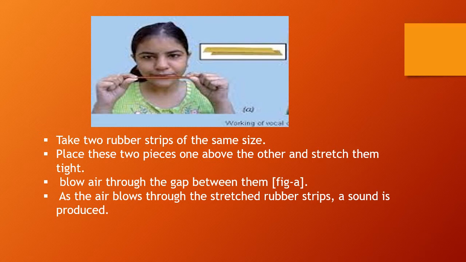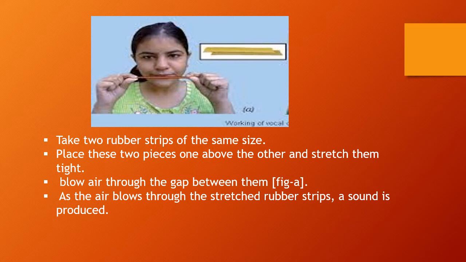Place these two pieces one above the other and stretch them tight, the way the girl holds them. Hold them tight. Blow air through the gap between them. Between those two rubber strips there is a small gap. Blow the air through it.